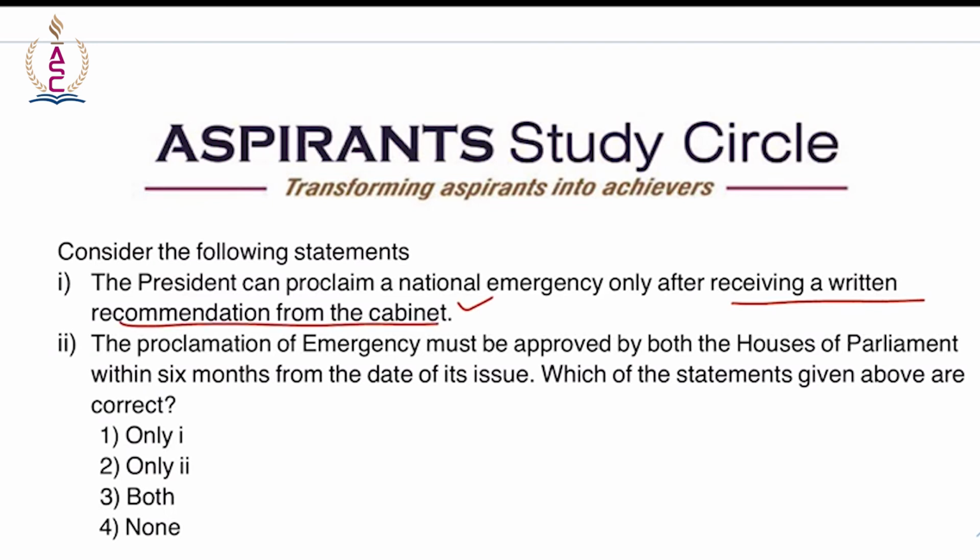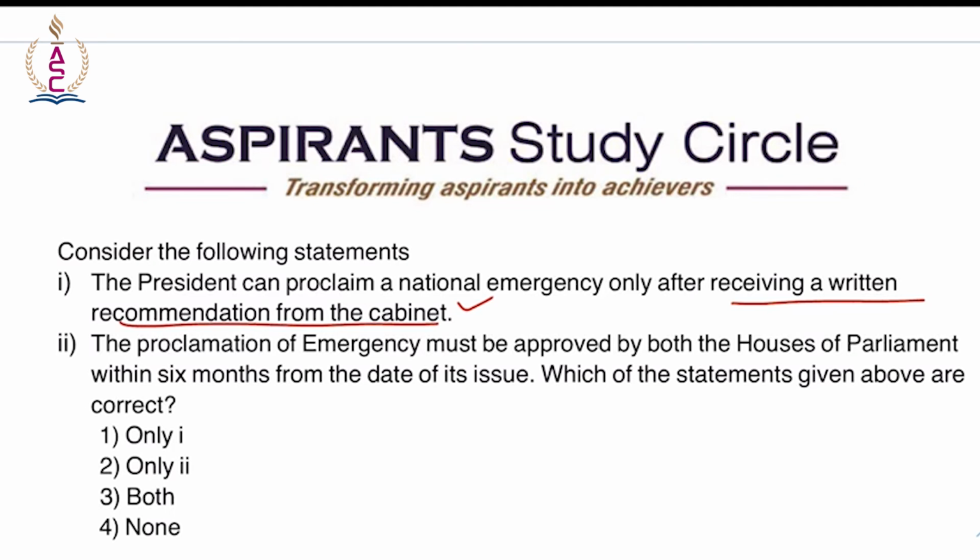That is correct. Now, this means that the emergency can be declared only on the concurrence of the cabinet and not merely on the advice of the prime minister. Just the prime minister's word is not enough to declare an emergency. It has to be the concurrence of the cabinet.